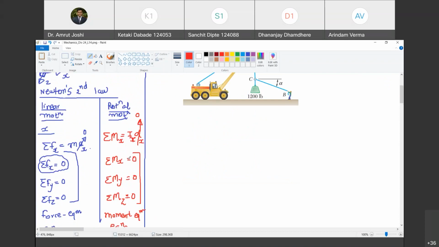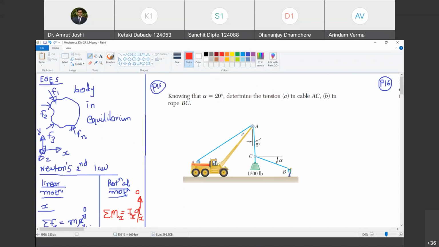Mathematically, these are in the form of equations relating unbalanced forces and unbalanced moments to 0. These equations are manifestations of what we perceive as equilibrium. Happy? Yes, sir. These equations in themselves are not the definition of equilibrium. They are manifestations, effects, or consequences of what we perceive as equilibrium. Having said that, now let us try to utilize these equations of equilibrium to solve a few problems.